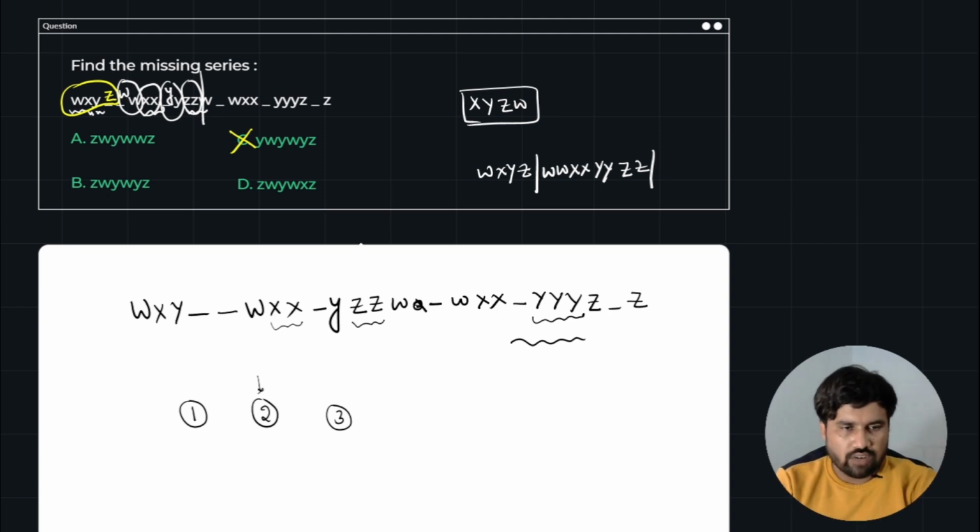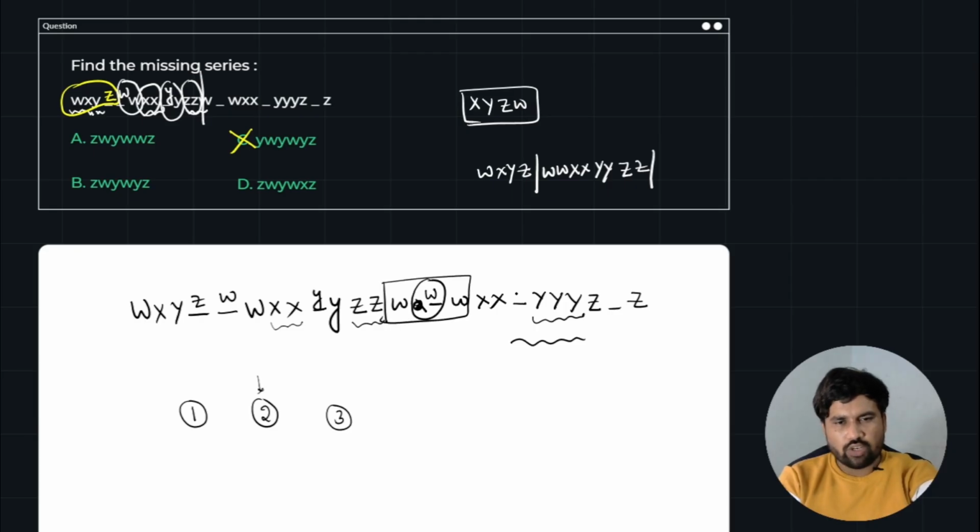So you have to start with the answer. Our answers will be: Z here, W here, X is repeated, so Y is here, so Z, Z. Next, W is here and W also here, so here also W, so W was repeated 3 times. So X needs to be repeated 3 times, 3 times X, 3 times Y and 3 times Z. So what is our required answer?